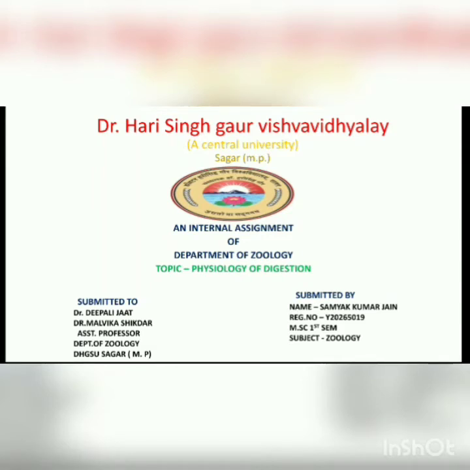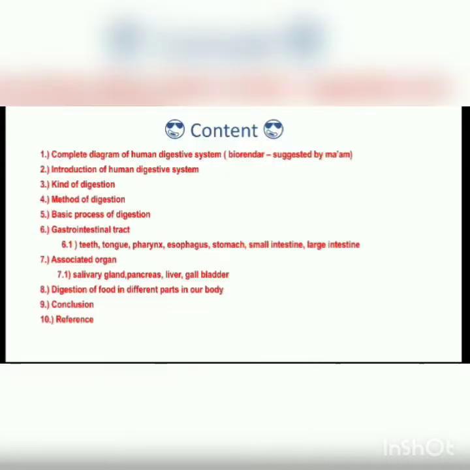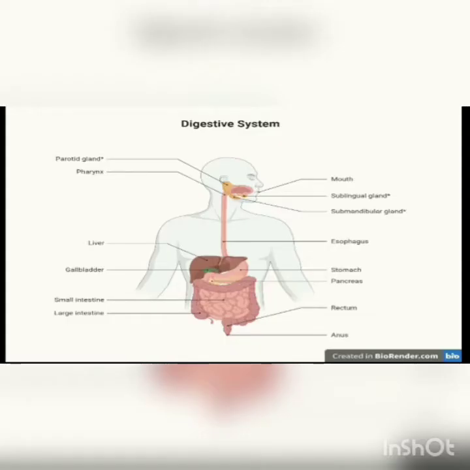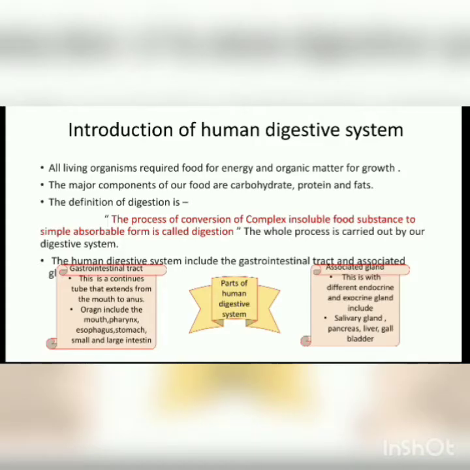Today, I will represent my topic, physiology of digestion. Here are the contents of my topic, and here is the complete diagram of the human digestive system created in biorender.com. In this diagram, different types of glands and organs are located: parotid gland, sublingual gland, submandibular gland, mouth, pharynx, liver, gallbladder, small intestine, large intestine, stomach, esophagus, pancreas, rectum, and anus. So let's start with the introduction of the human digestive system.